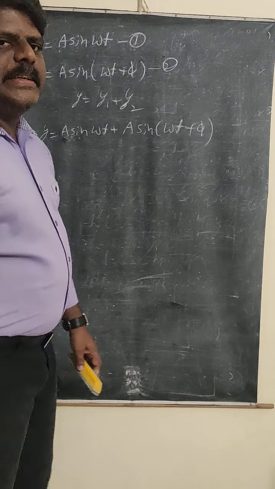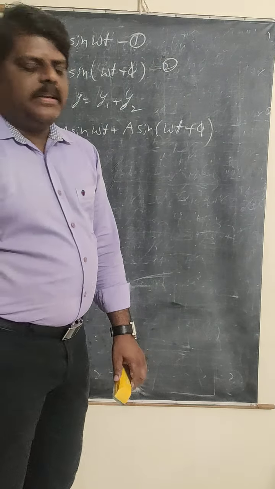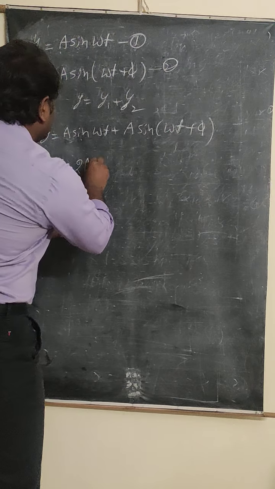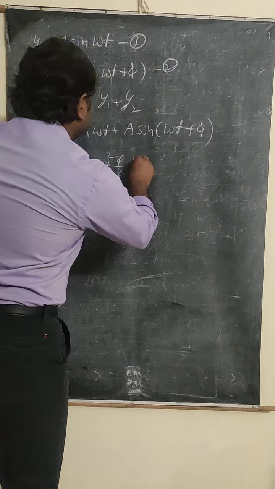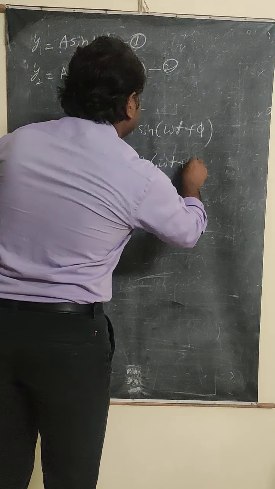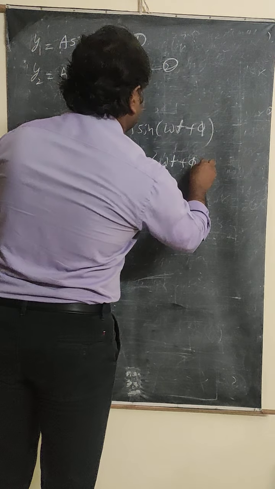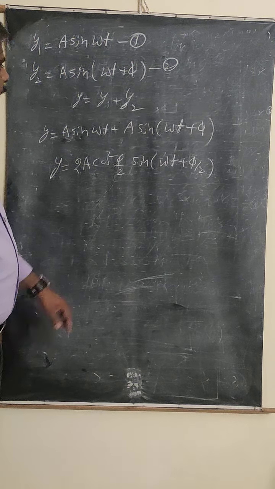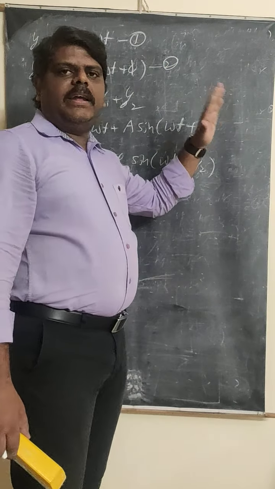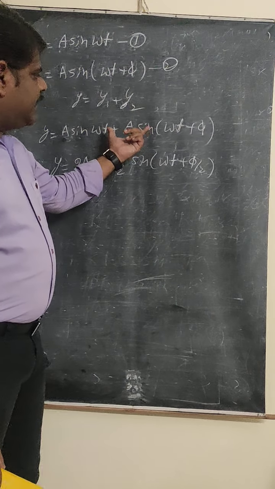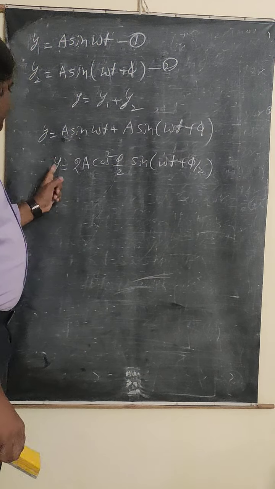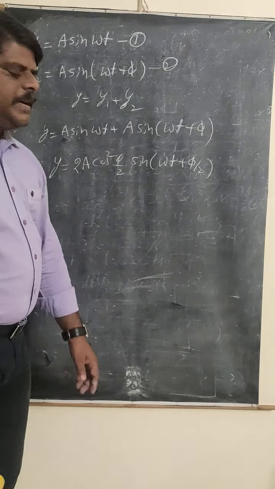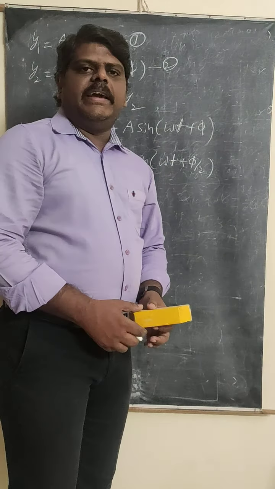Okay, you are just going to simplify this equation. When you simplify this equation, the final displacement y is obtained as 2a cos square phi by 2 into sine omega t plus phi by 2. Okay, this is the equation you obtain here. The derivation part is not important here, so I am not explaining it. If you simplify this equation, finally you obtain y is equal to 2a cos square phi by 2 sin omega t plus phi by 2.